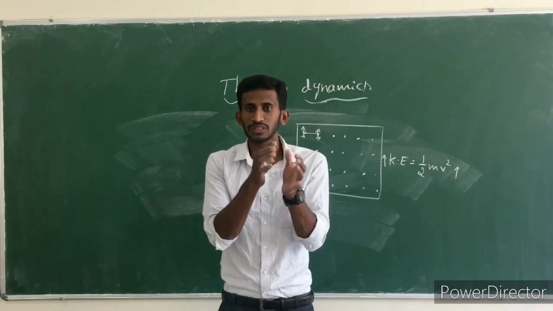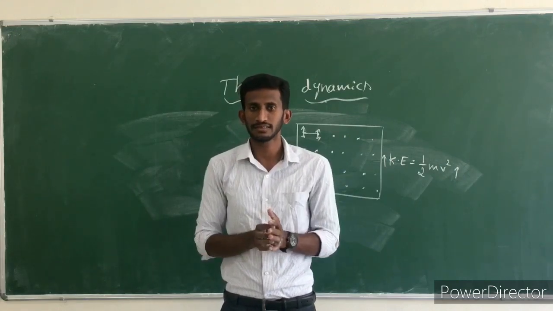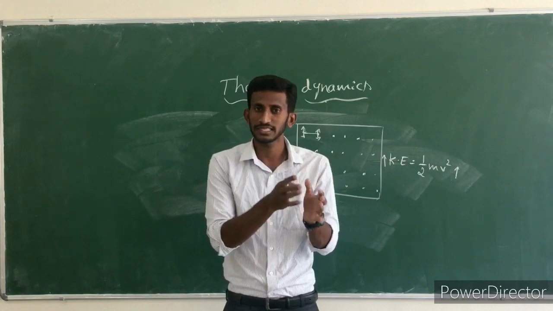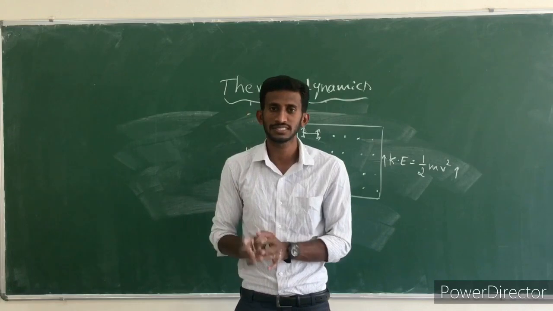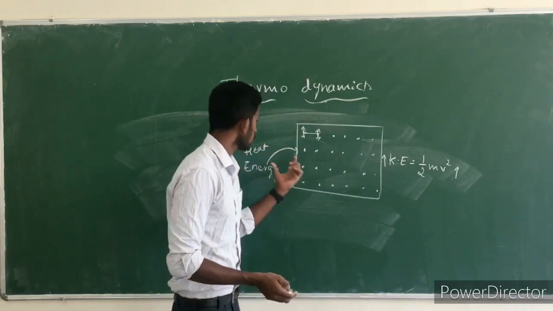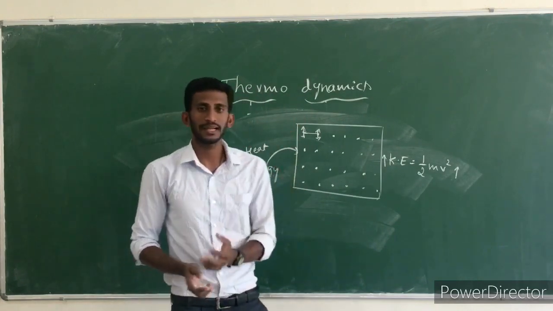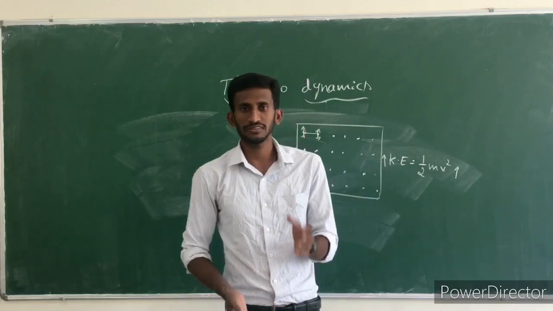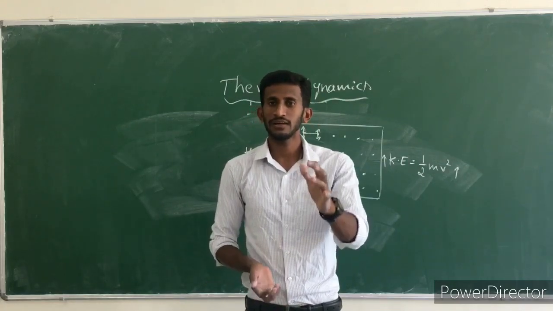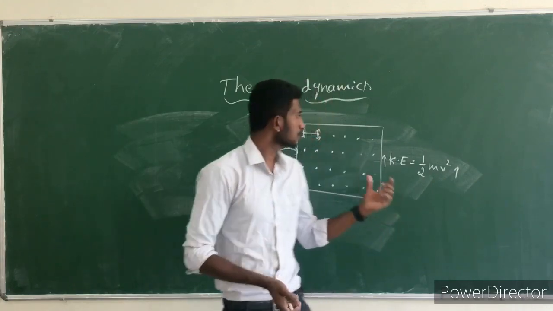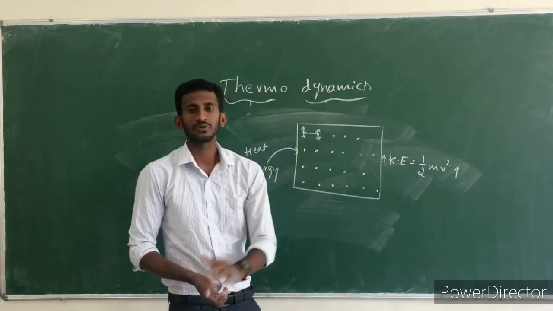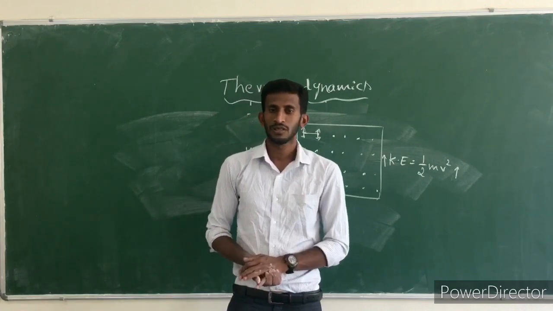When the force between the two atoms decreases, automatically the state changes from solid to liquid or vapor state. Clear? So when I give heat, we get two kinds of energies: one is kinetic energy and another one is potential energy. So this is what happens when I give heat to the system.